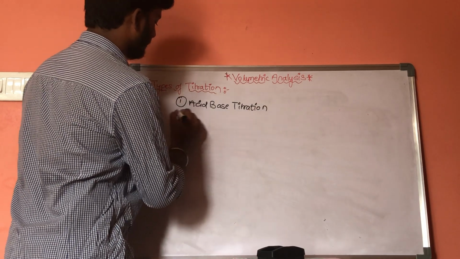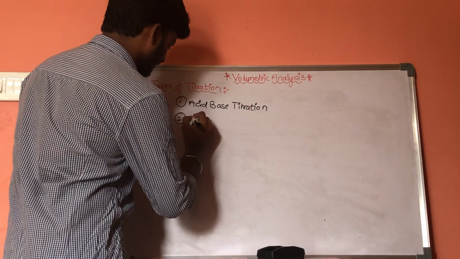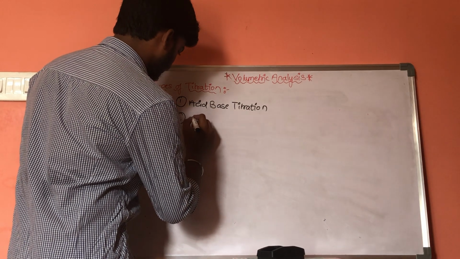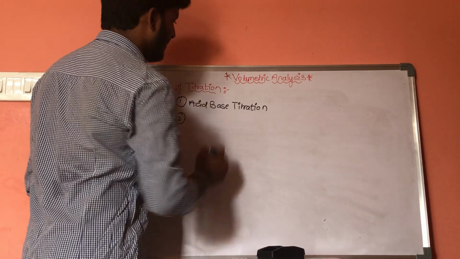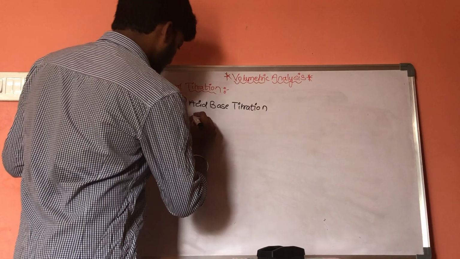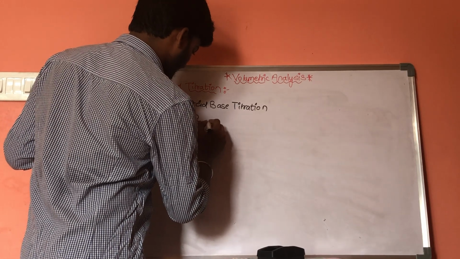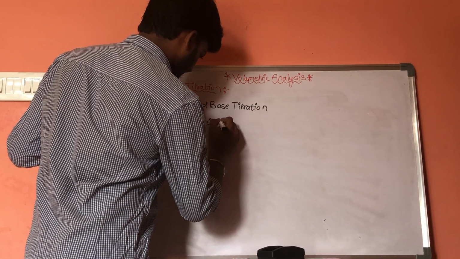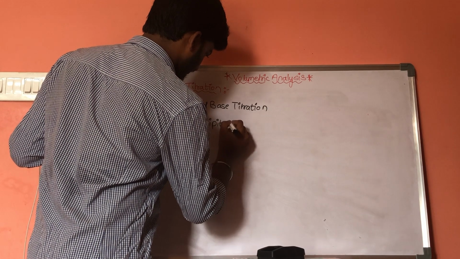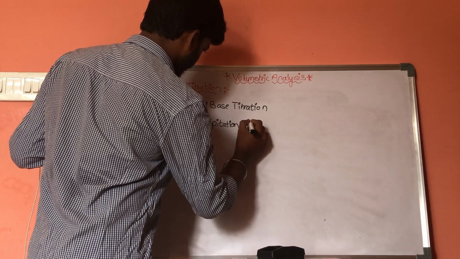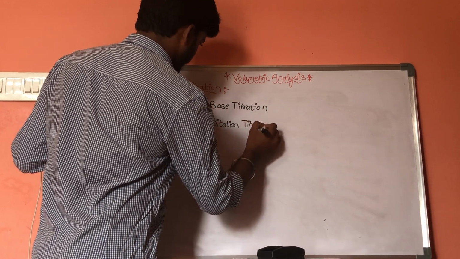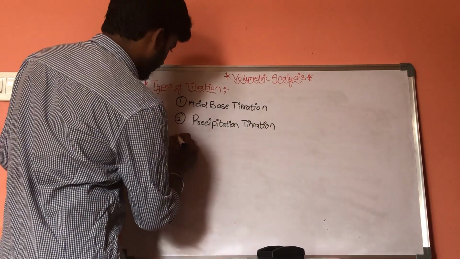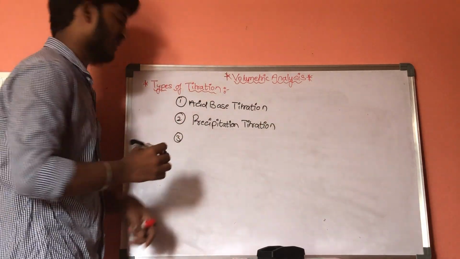Second one is precipitation titration. Third one is redox titrations.